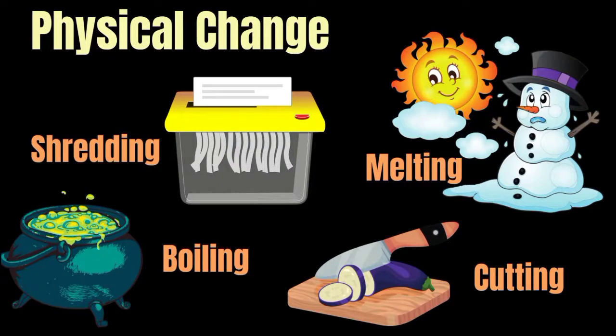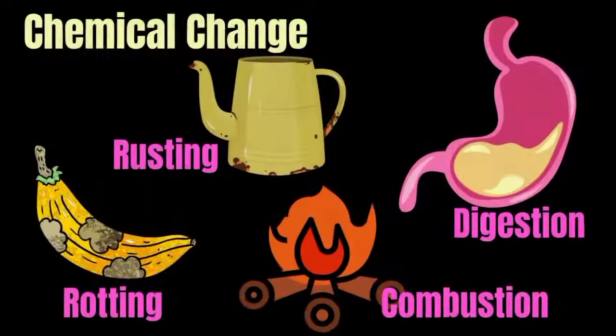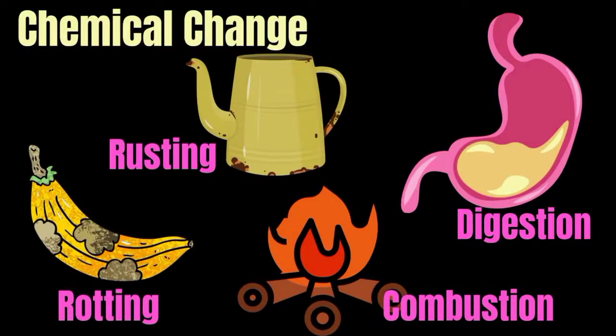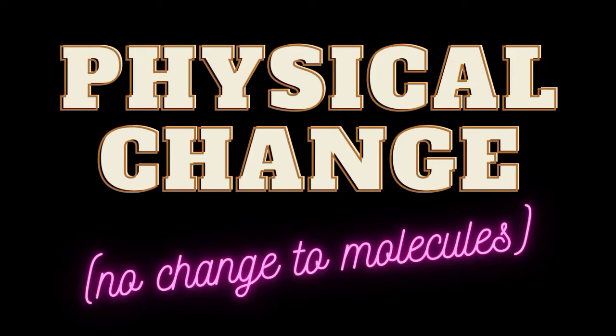Physical changes are usually about physical states of matter. Chemical changes happen on a molecular level when you have two or more molecules that interact. Chemical changes happen when atomic bonds are broken or created during chemical reactions. Physical change: no change to molecules.